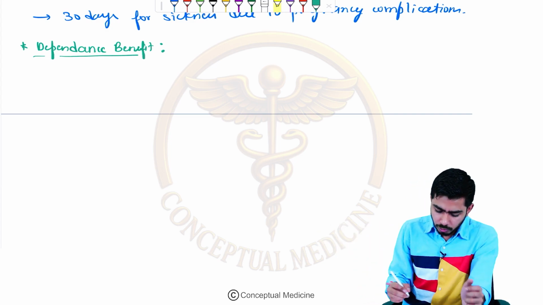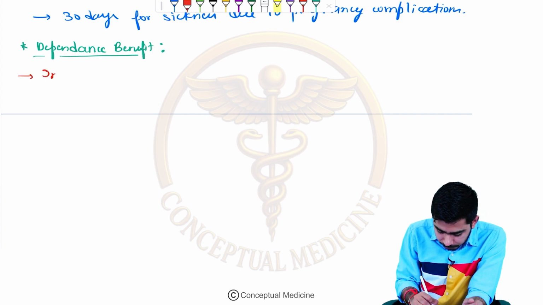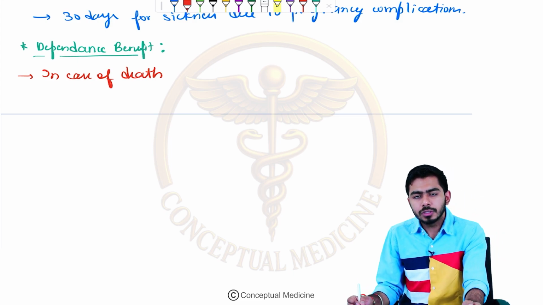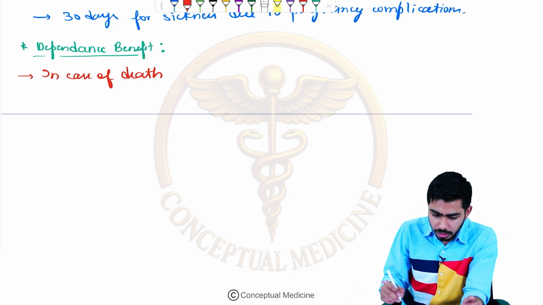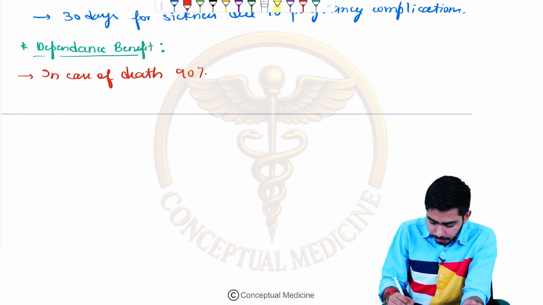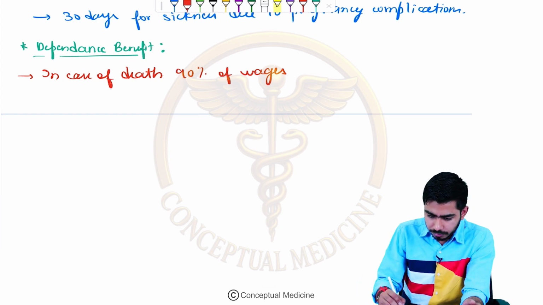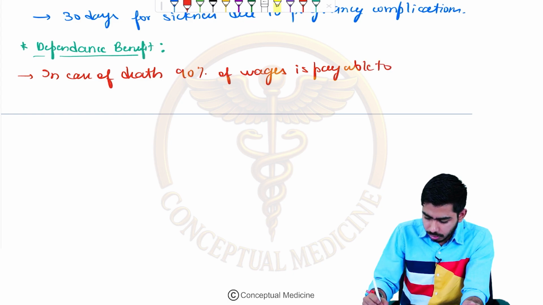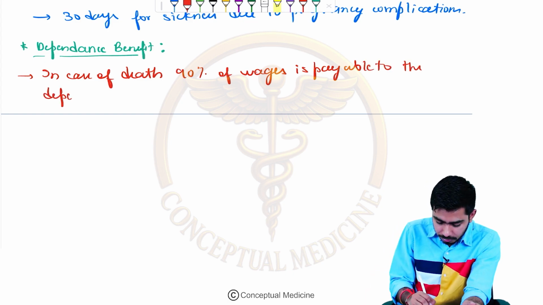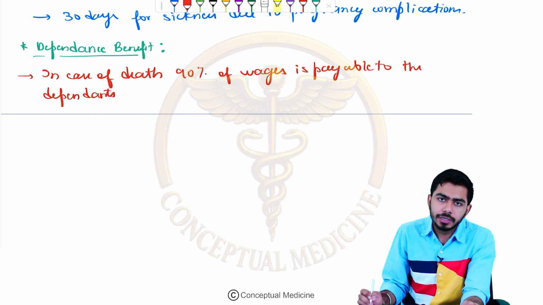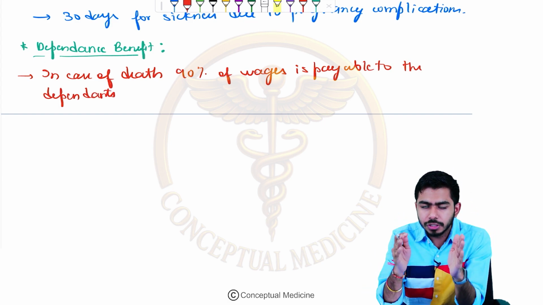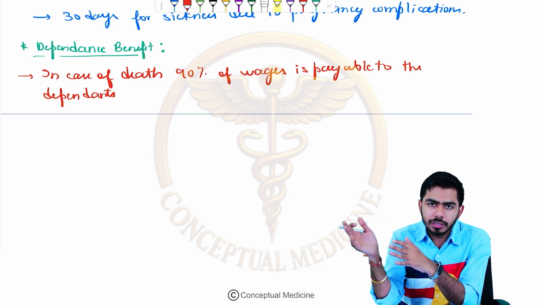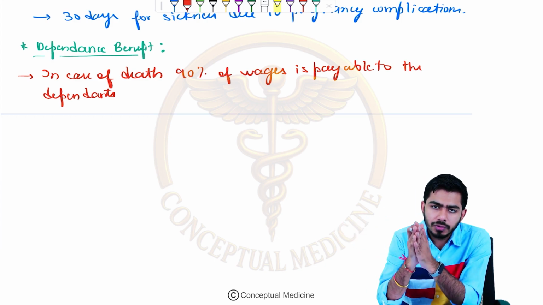So over here I am saying that in case of death of a person who was working in this particular factory, in this corporation, 90% of the wages is payable to the dependents, and these wages will be divided in equal halves among the dependents of the family.